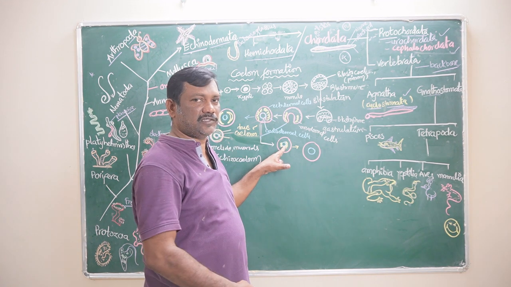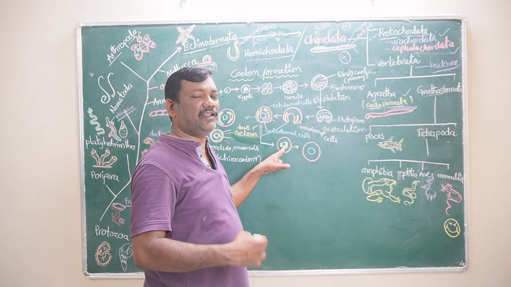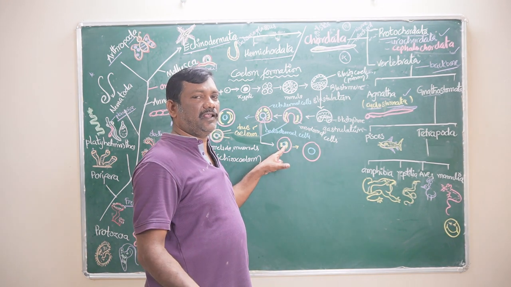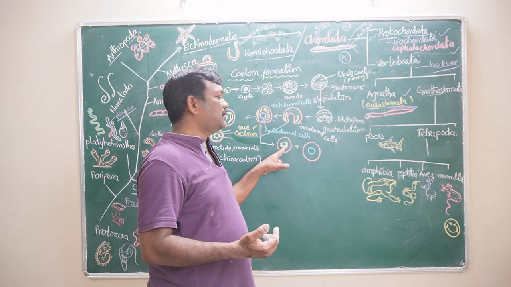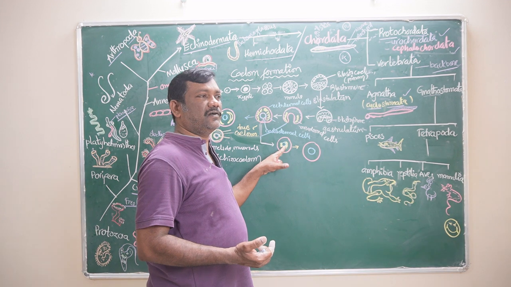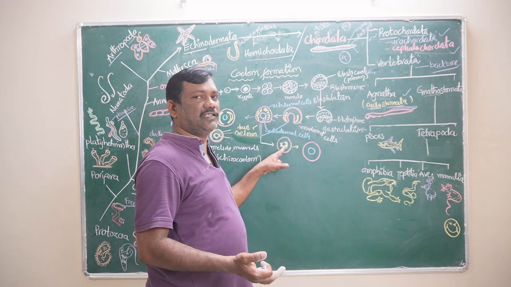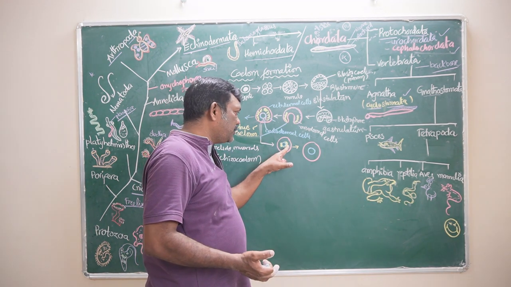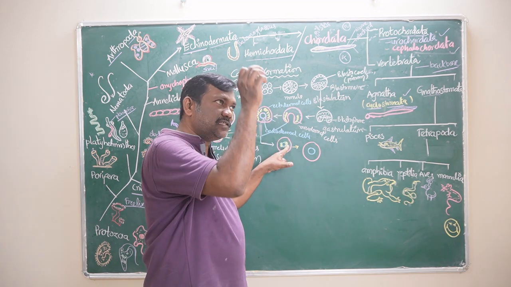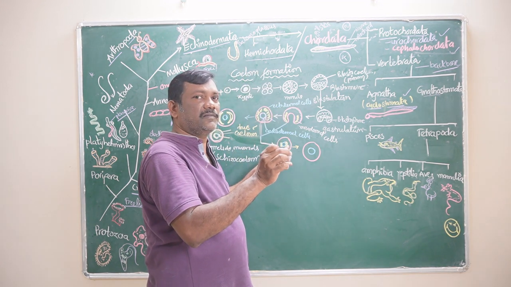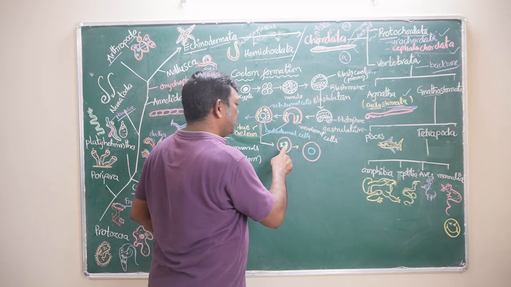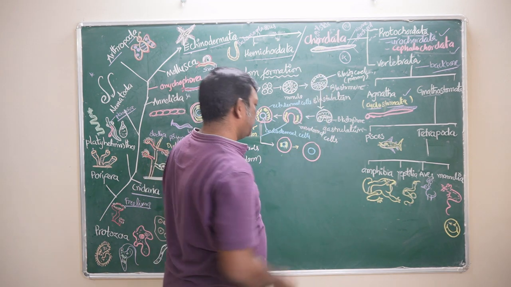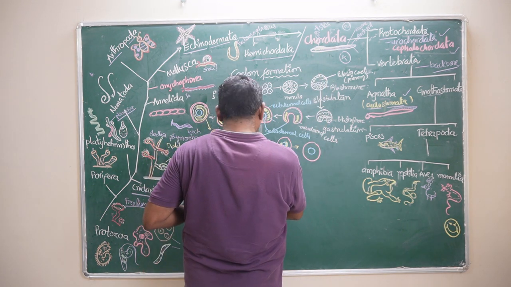Enteron is the word used for the digestive system. This mesoderm is forming from the digestive system cells, the enteron cells. That's why it is called enterocoelomates. How they are forming, we will see.